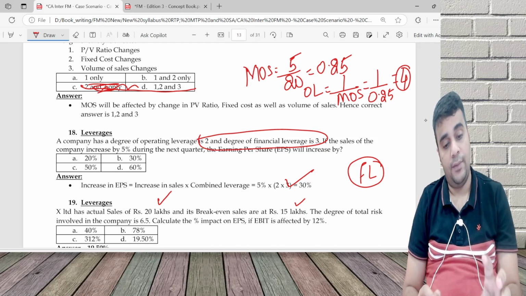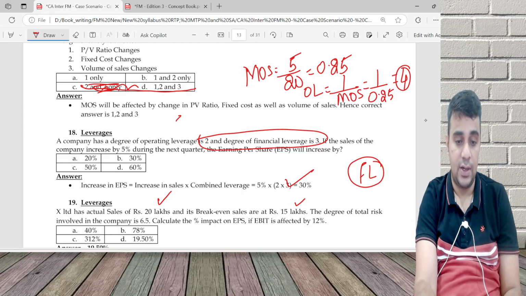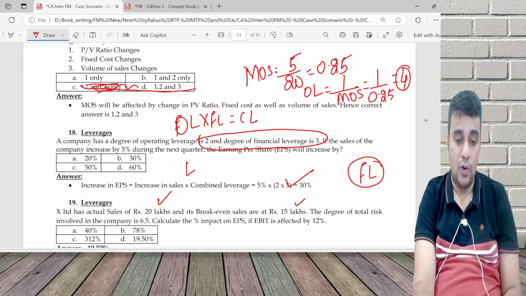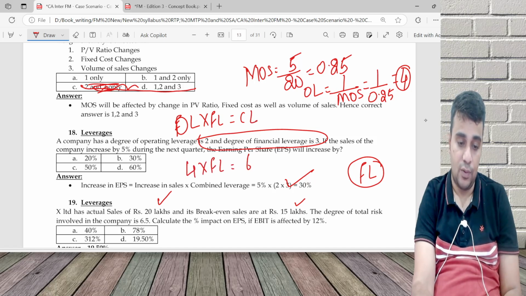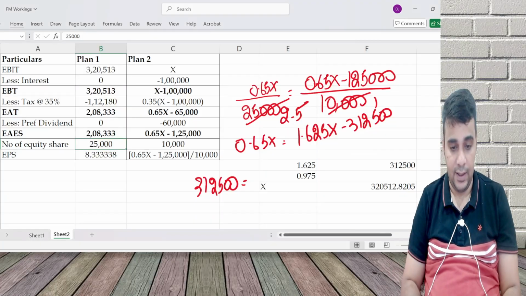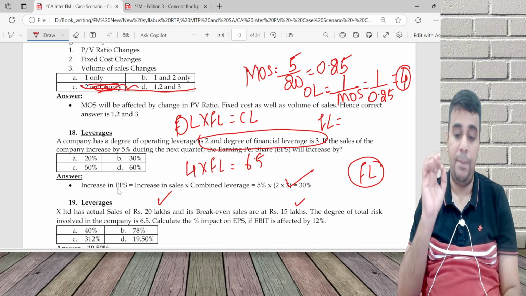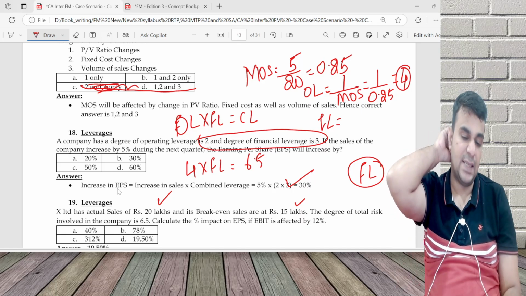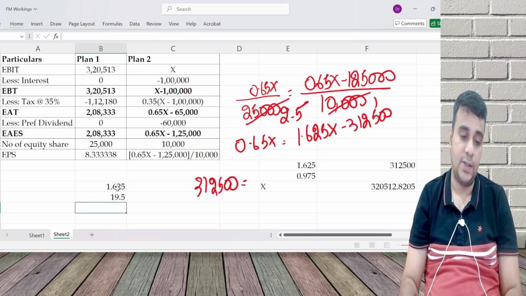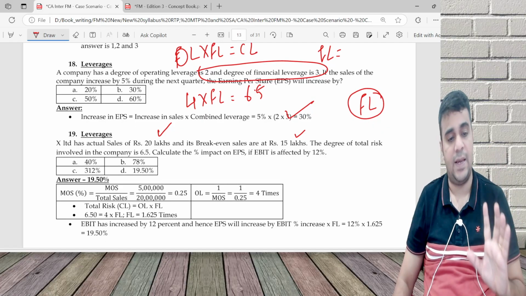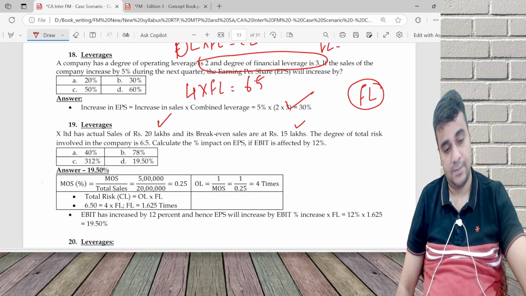Total leverage, that is the combined leverage, is 6.5. So OL into FL is equal to CL: 4 into FL is equal to 6.5. Financial leverage is 6.5 divided by 4, which is 1.625. If EBIT is affected by 12, EPS will be affected by 12 into 1.625, that is 19.5%. Excellent question, very good question tested by ICAI.